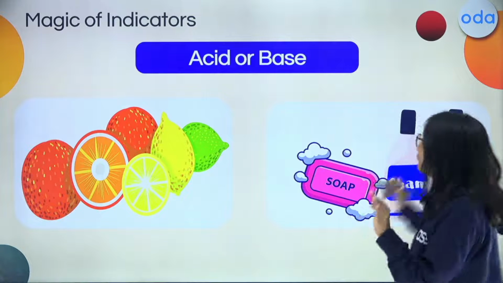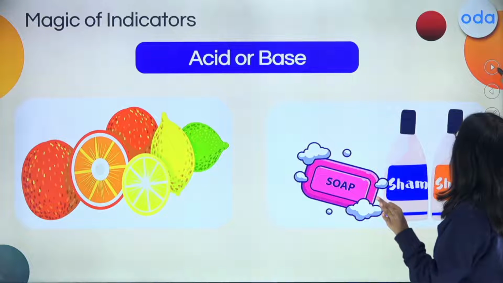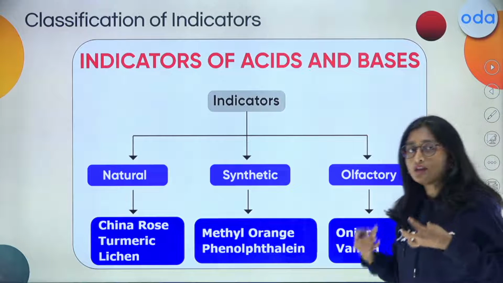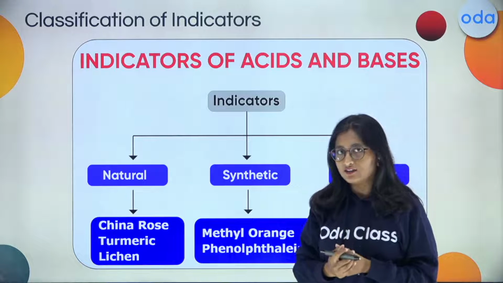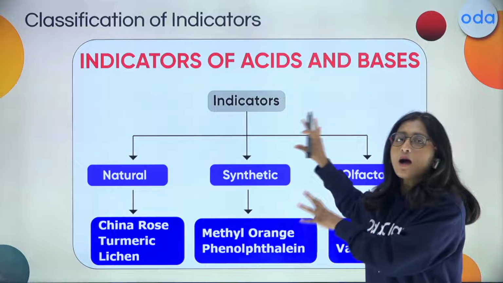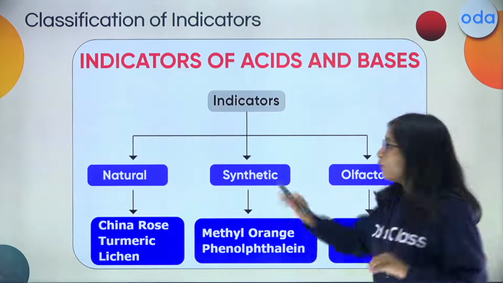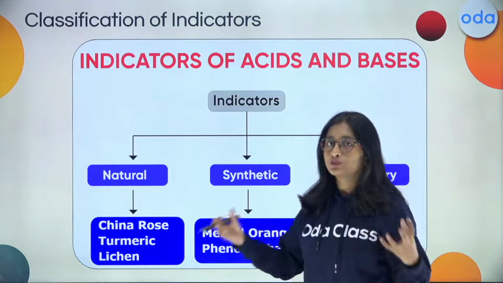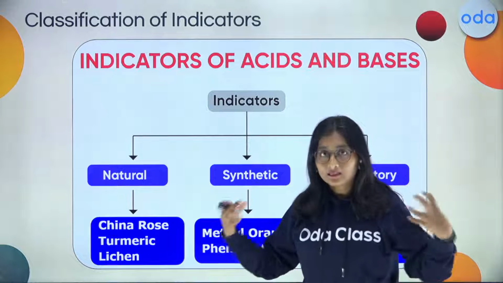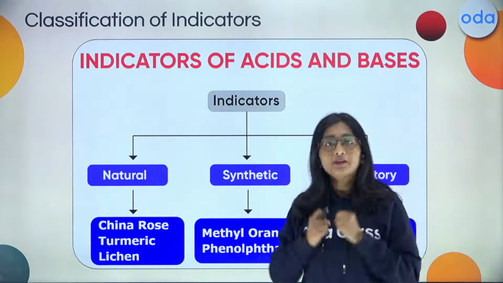So here I'm going to explain the importance of indicators and the classification of indicators. Indicators are basically classified into three kinds. One is the natural one, which is present organically in nature and gets derived from nature.